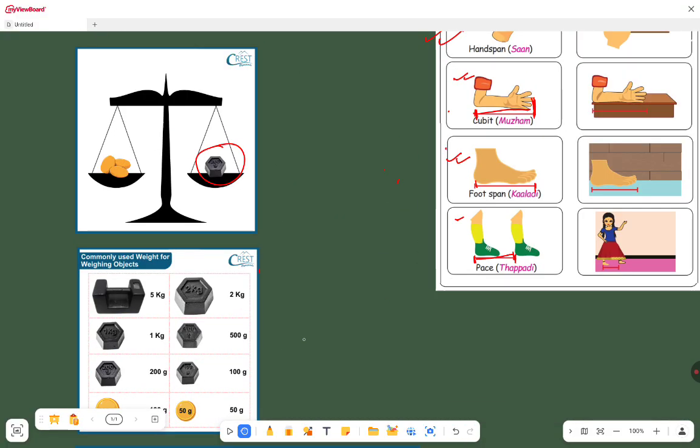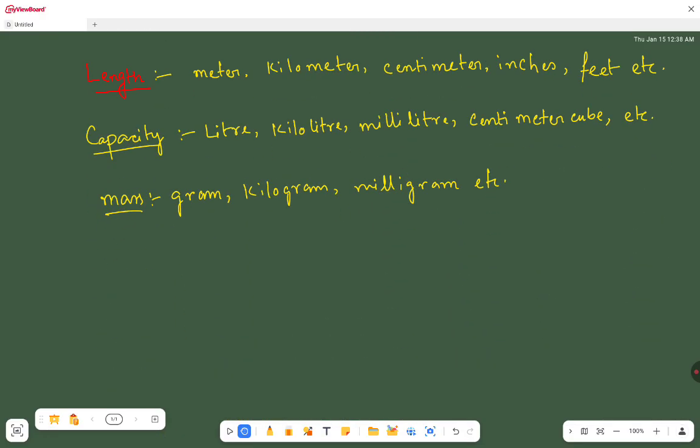Okay, now the most important part of this chapter, that is conversion of units. Very important. We will give this heading: metric system. First we will discuss this metric system, then we will learn how to convert one unit to another unit. So first of all I will make a ladder.